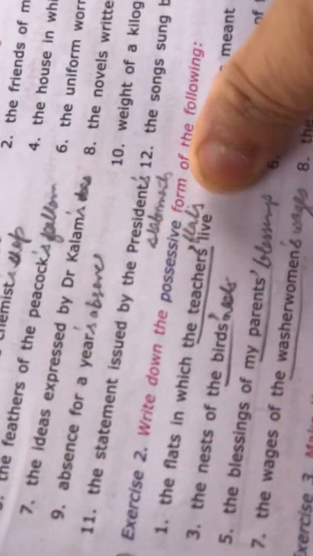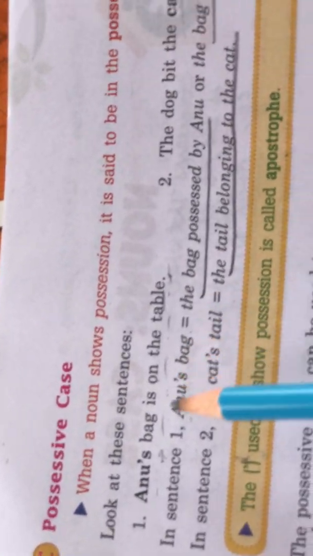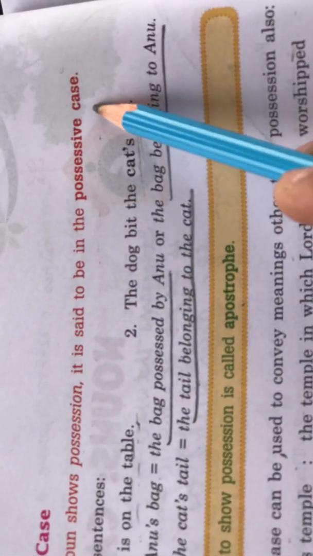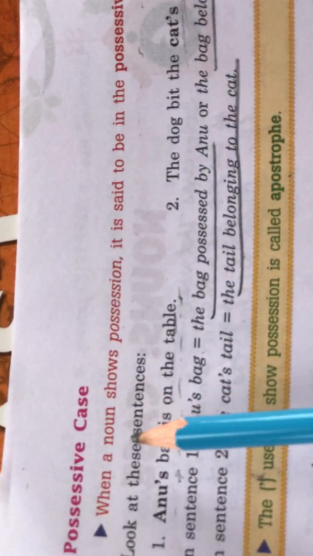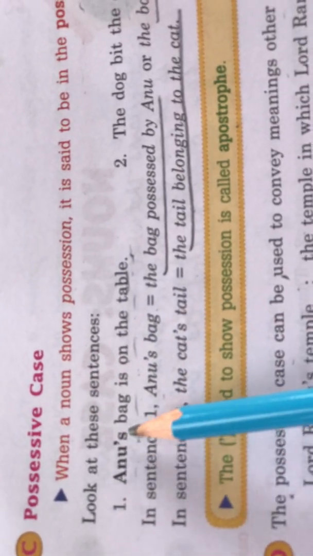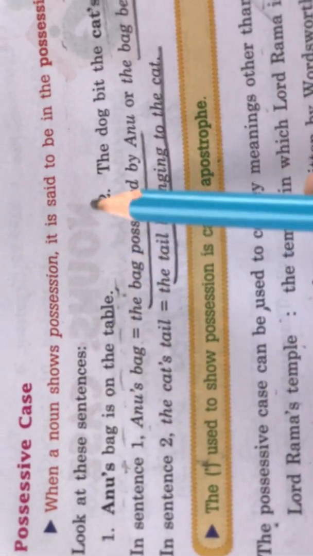Now the next part of the chapter is the possessive case. When a noun shows possession, it is said to be in the possessive case. Possession means belonging. For example, Anu's bag is on the table. The dog bit the cat's tail.